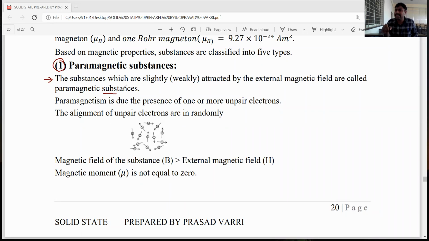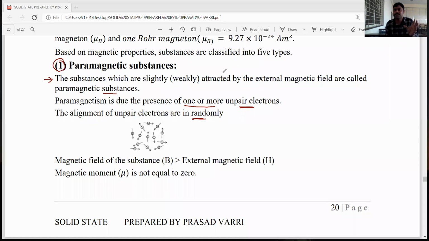This paramagnetic nature is mainly due to the presence of one or more unpaired electrons, but their alignment is not in order; they are arranged randomly. If the external magnetic field is removed, the magnetic nature disappears.